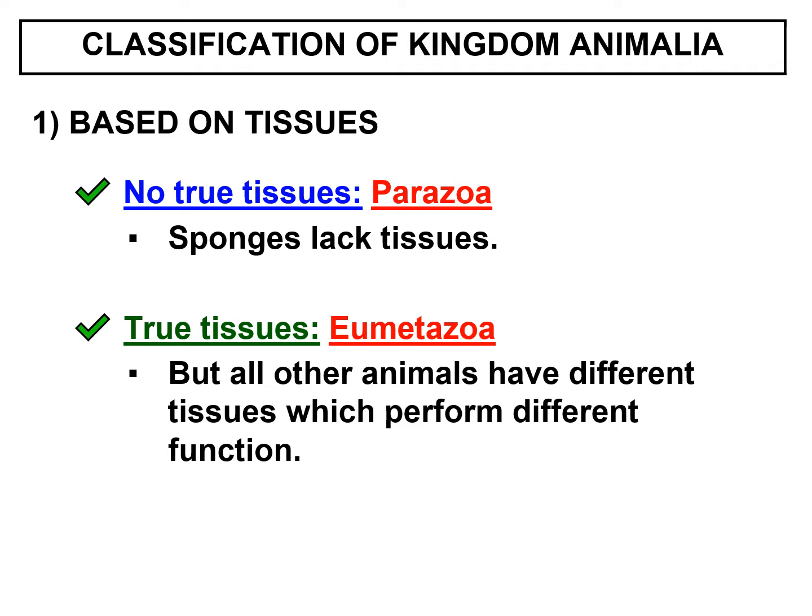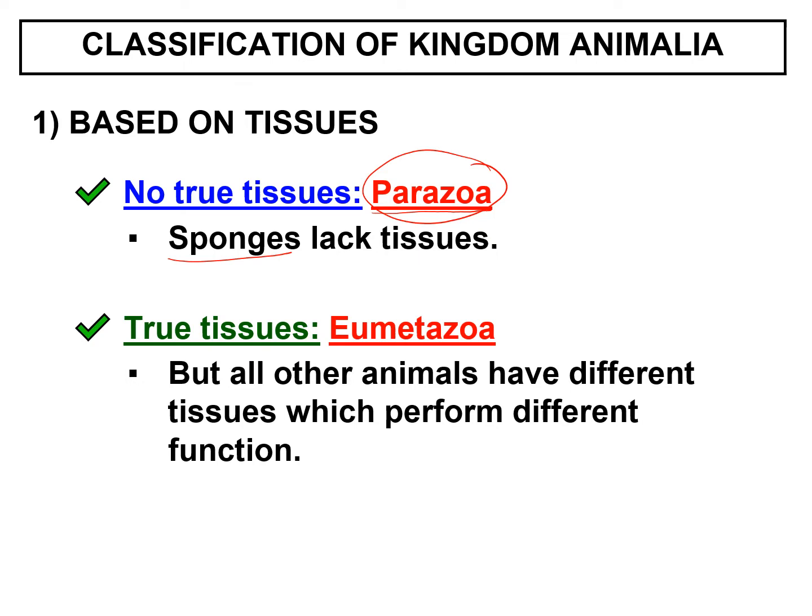So, classification of kingdom Animalia into 9 phyla is based on their types of tissues, the cell organization, whether the animals have true tissues or they don't have true tissues. So those animals without true tissues are called parazoa. Parazoa means having no tissues. For example, sponges. We will look at the diagram later on. What does a sponge look like?